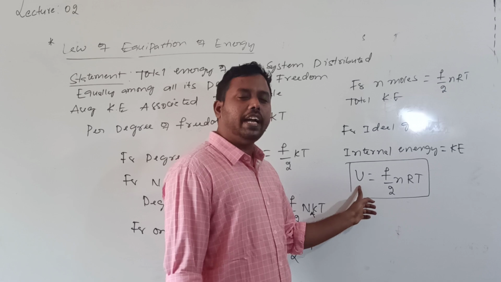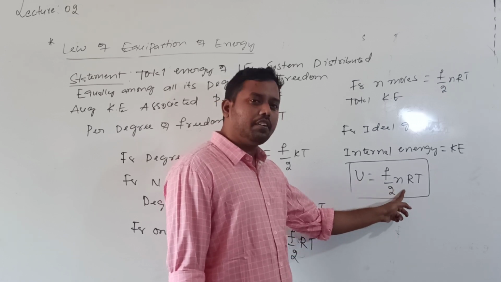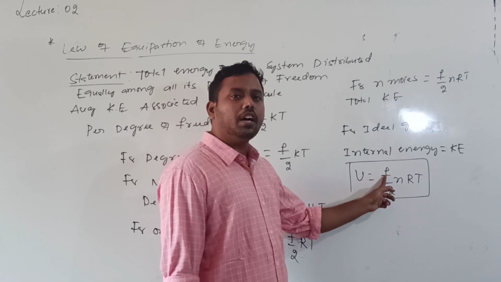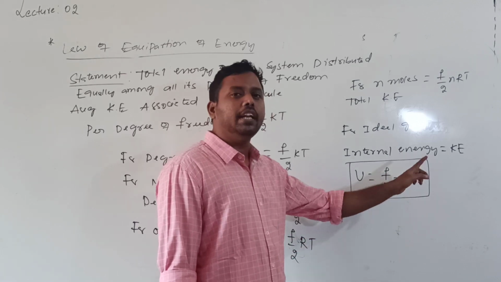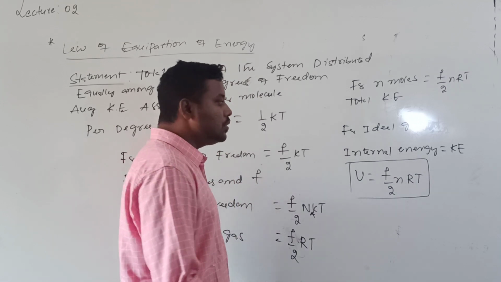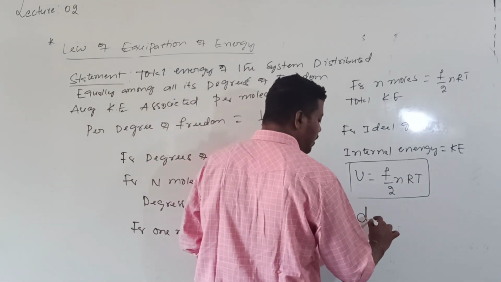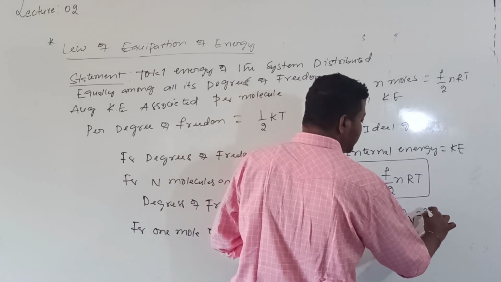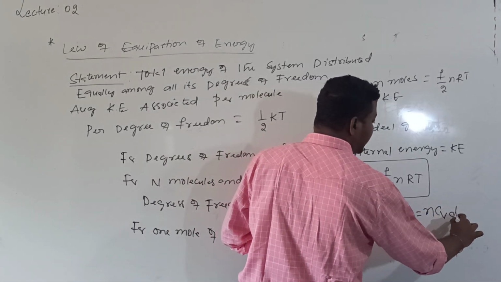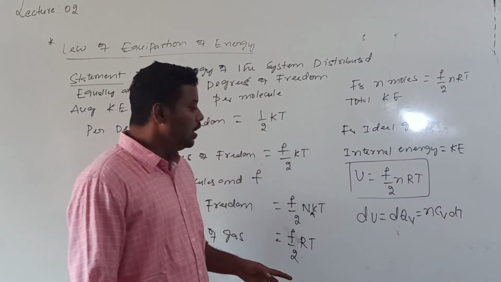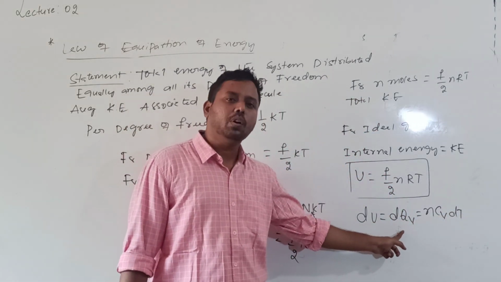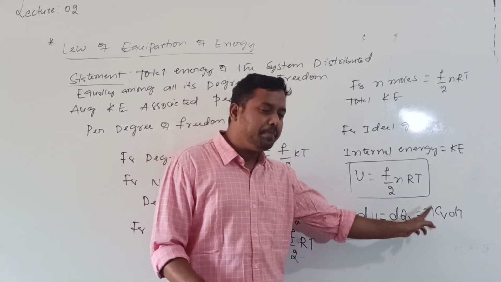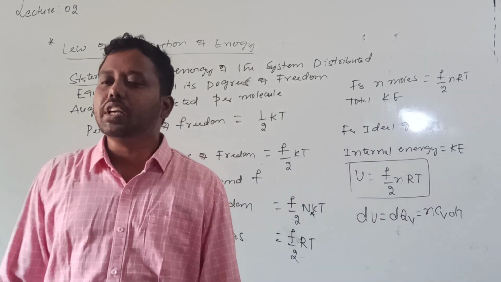For n moles of ideal gas having f degrees of freedom, the total internal energy is given by the formula (f/2) n R T. According to the first law of thermodynamics, dU is equal to dQ_v, which is equal to n Cv dT. That is, the total heat supplied at constant volume equals the change in internal energy, which can be written as n Cv dT.